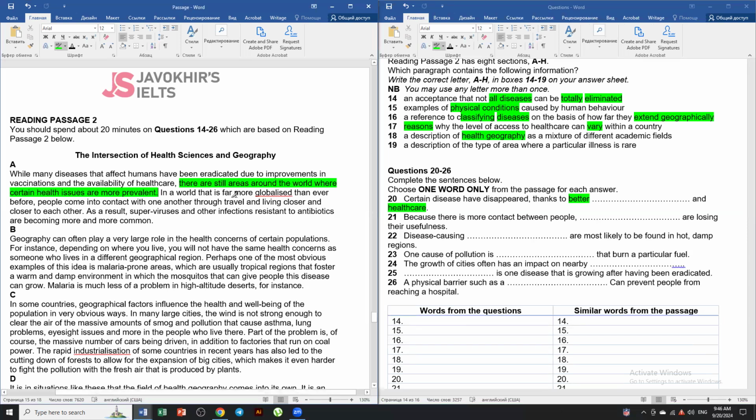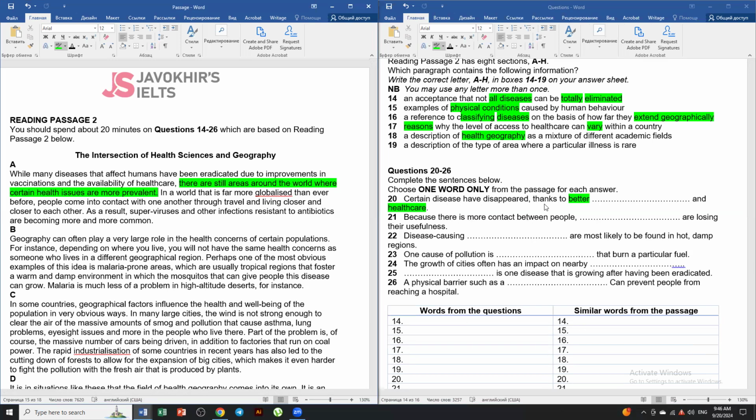No. In a world that is far more globalized than ever before, people come in contact with one another through travel and living closer and closer to each other. As a result, superviruses and other infections resistant to antibiotics are becoming more and more common. So I think I found one. I found several answers, I guess.